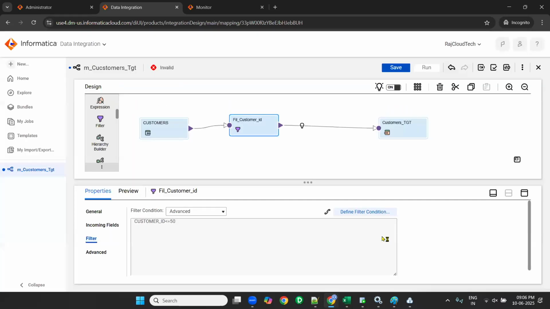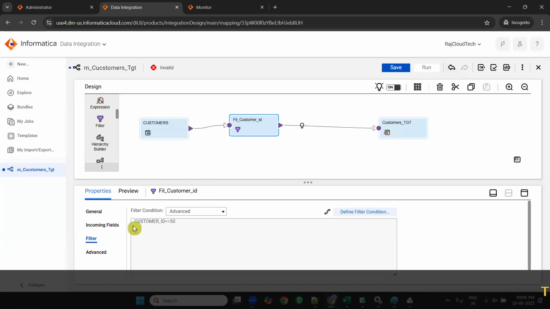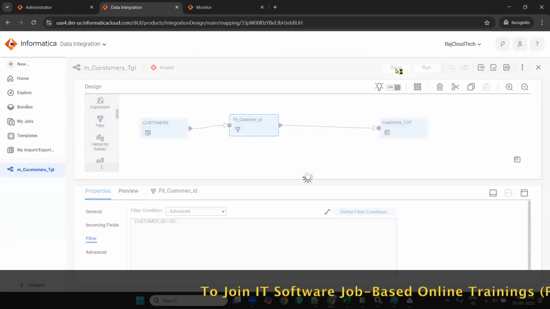I'll tell more about filter transformation tomorrow. I'm just giving an introduction. That's it. So click on filter and give the advanced filter condition: Customer ID less than or equal to 50. Save. My mapping is saved.